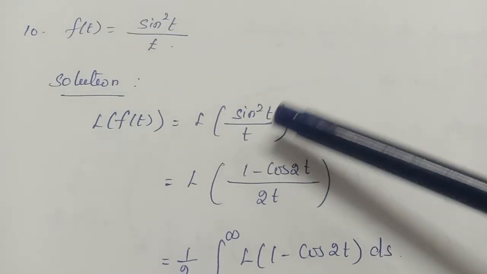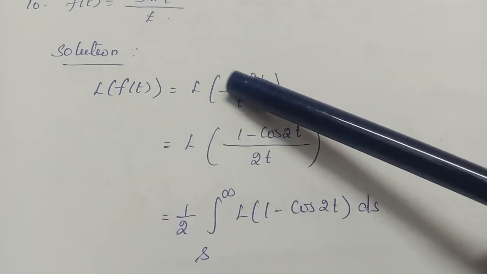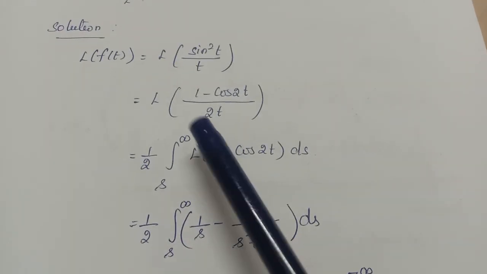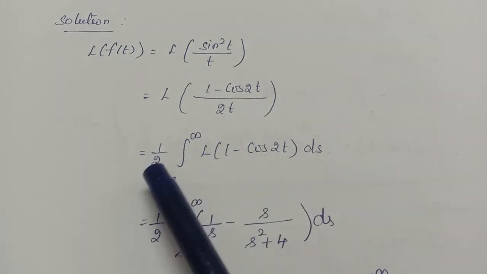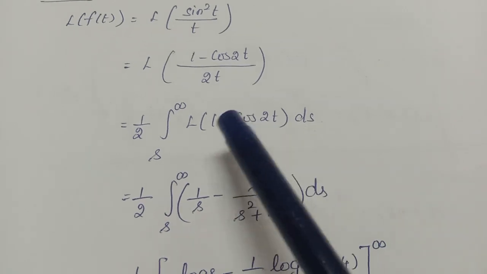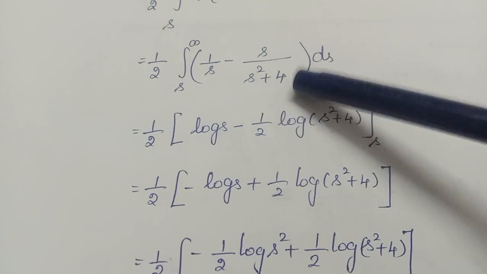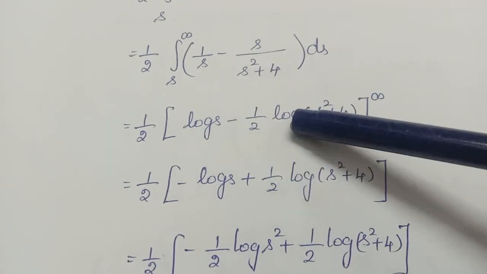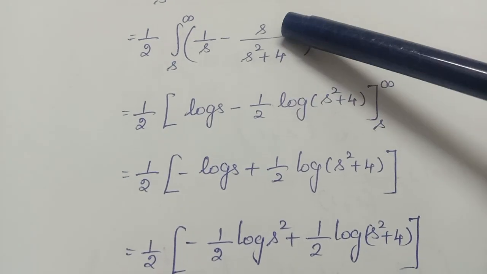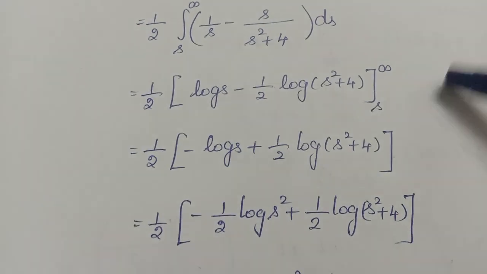Since we have t in the denominator, what should you do? You have to take integration. So before that, let us rewrite this term sin square t. Sin square t is what? (1 minus cos 2t) by 2. Since we have t in the denominator, it is half into the integral from s to infinity of Laplace of 1 minus cos 2t ds. Laplace of 1 is 1 by s, minus Laplace of cos 2t, which is s by (s square plus 4). So when you integrate, this is log s minus, as in the previous problem, if you differentiate the denominator the numerator is coming but 2 is missing. So I am multiplying and dividing by 2. So minus 1 by 2 into log of (s square plus 4).